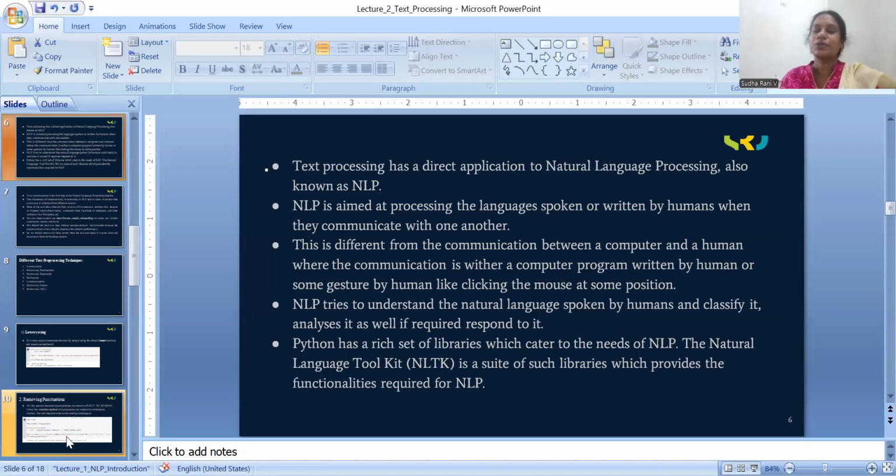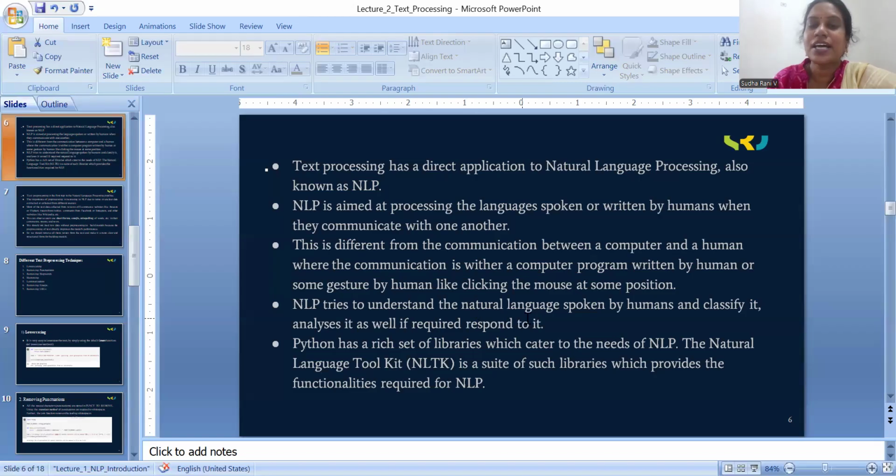In coding, we are giving some instructions to the system. But NLP is not like that. In NLP, we are exchanging our own language, whatever language we are comfortable talking with humans, with the system. So that is different, and the coding part is different.